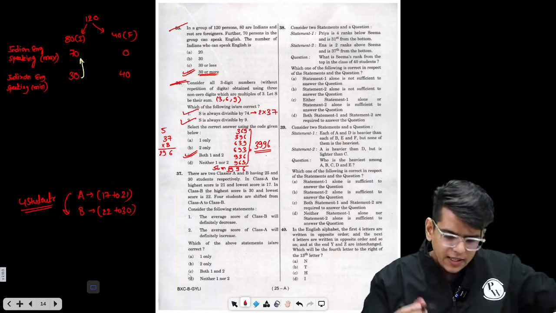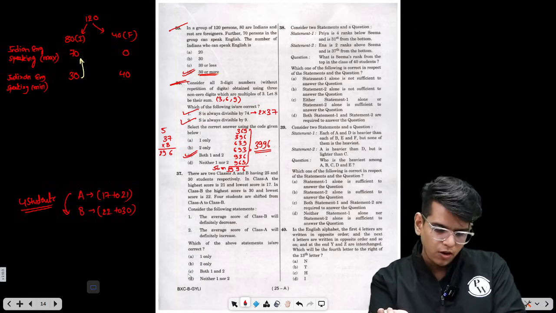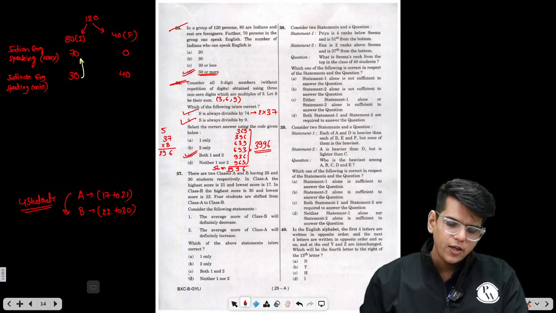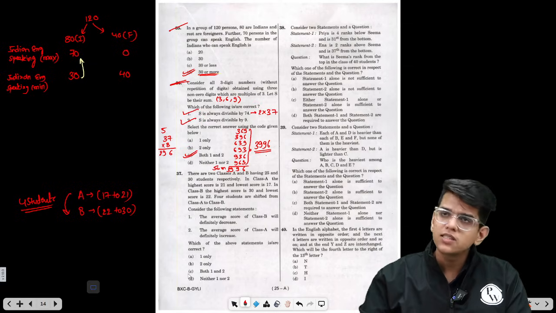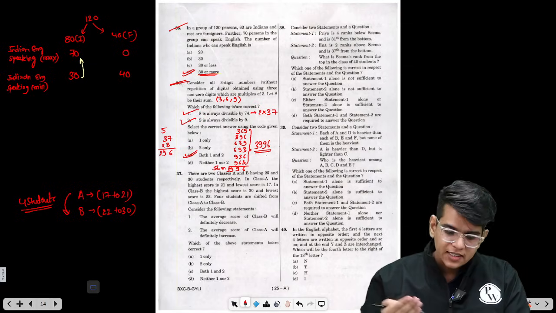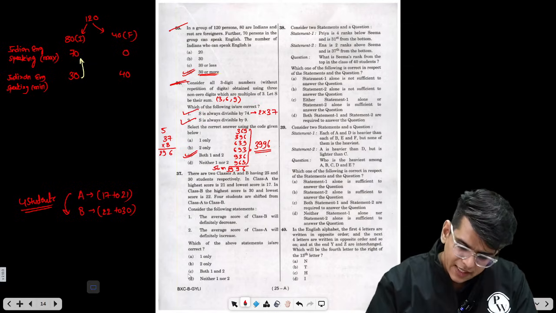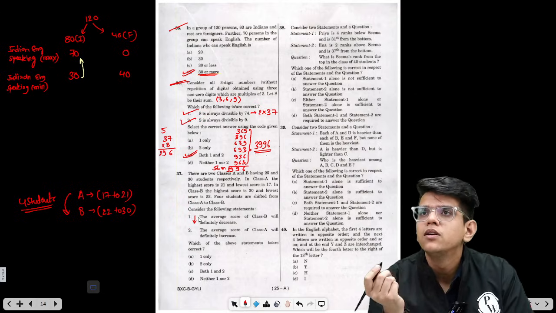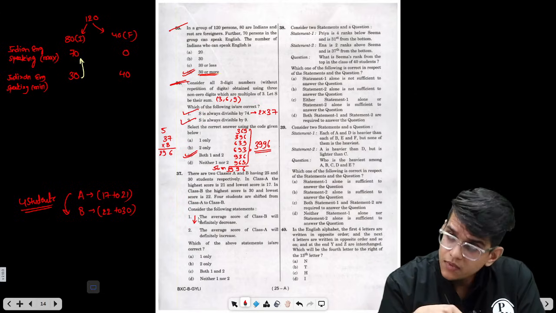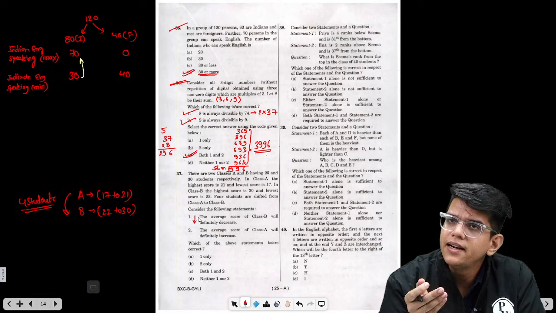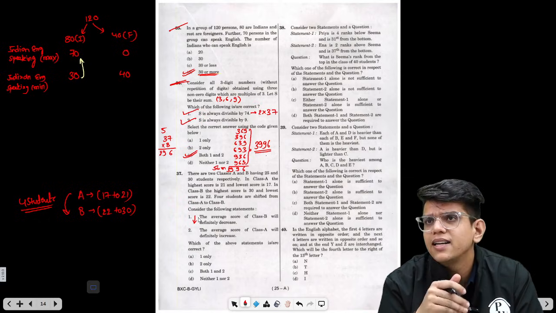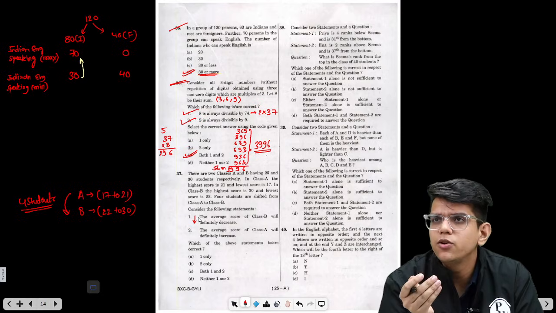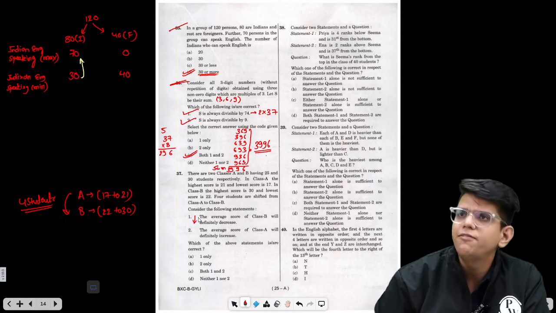If you see, the range of marks of students in class B is from 22 to 30, and all the 4 students coming to class B will have marks lesser than 22. So basically, the average will obviously decrease. All the entries now added to class B are lesser than the least value, which is 22, so the average will decrease definitely.